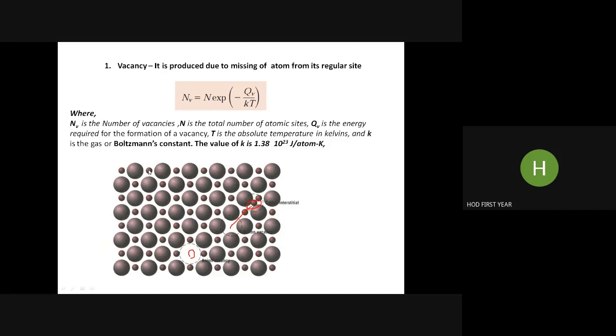Small atoms are cations and anions are always larger. Here the cation is missing from its regular site and went into interstices. Interstices means the voids available in between the atoms in the same material. And here, anion vacancy, so the big atom is displaced or missing.